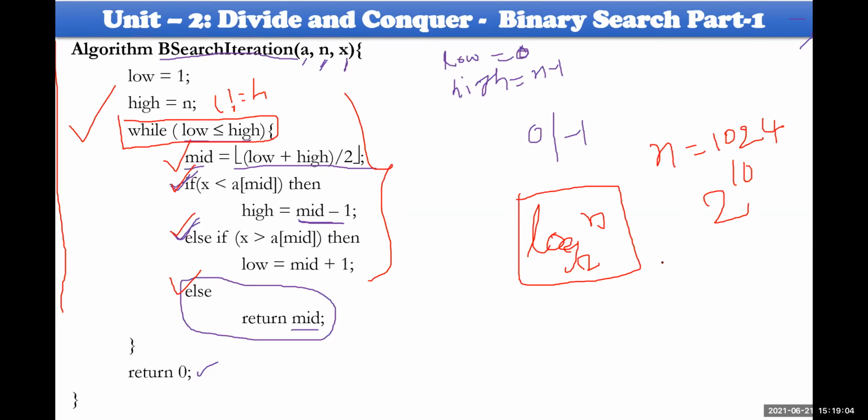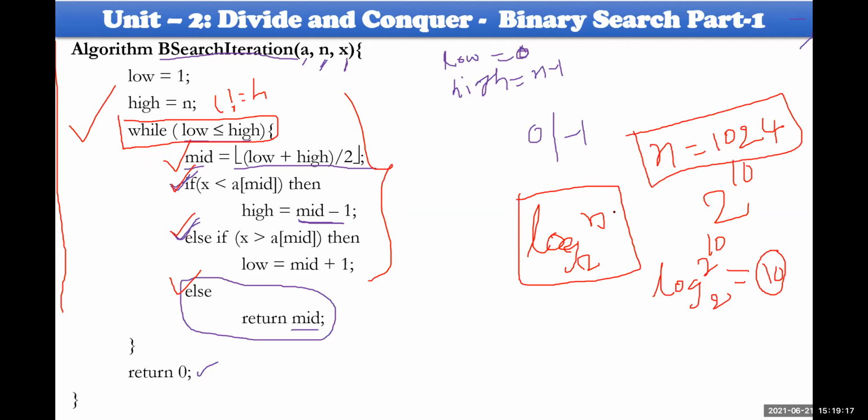Therefore, log base 2 of 2 power 10 equals 10. So to search whether an element exists in the list of elements, n equal to 1024, it takes just 10 recursive calls, just 10 iterative calls. Here we have discussed only iteration, so 10 iterative calls will be enough to identify whether your element exists within the list of elements or not.